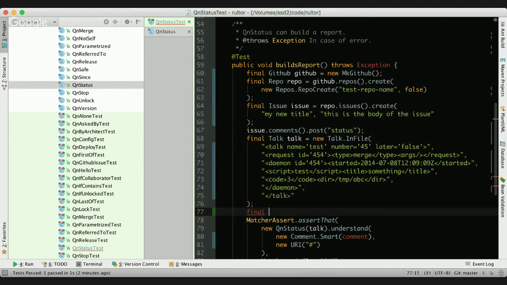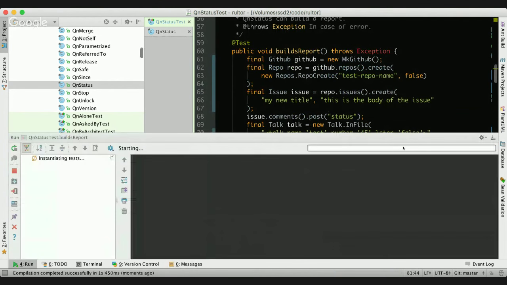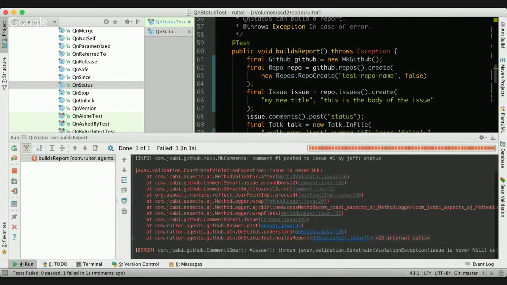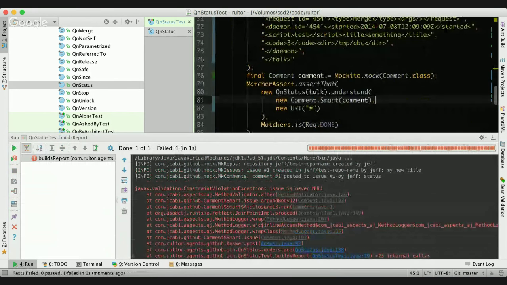I'm saying comment equals Mockito mock. Okay, sounds good. I can run it, but we will see the problem, because it's not going to work: this mock class will produce a null instance of the class comment.